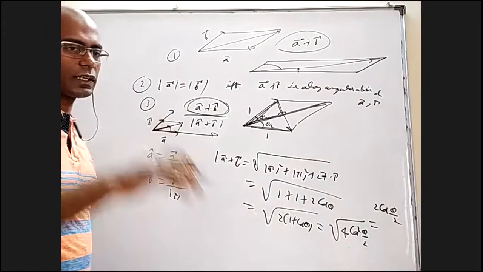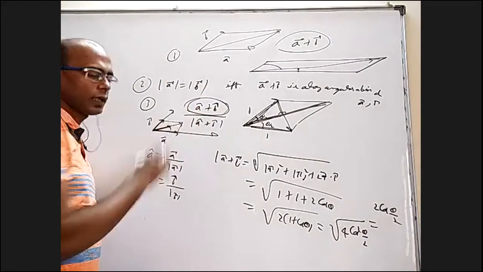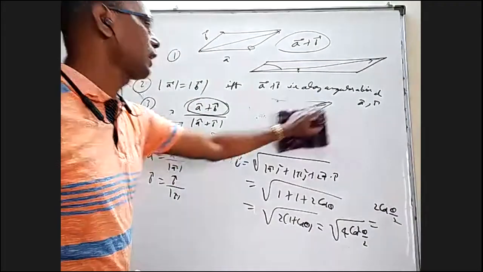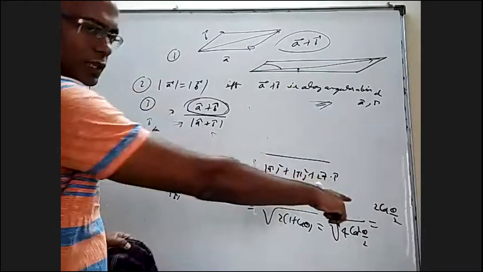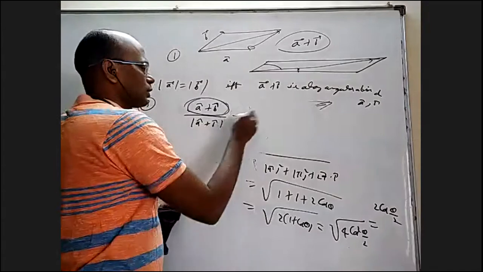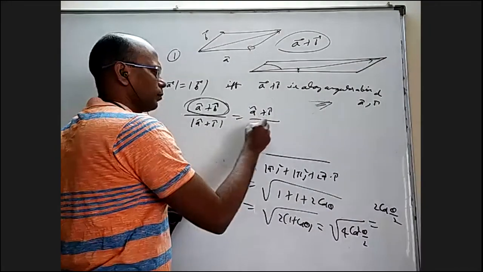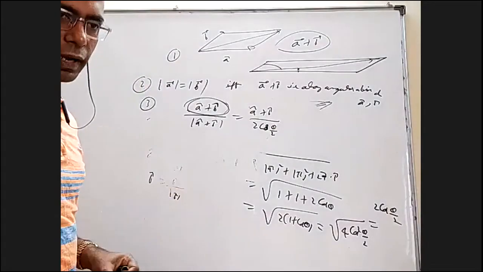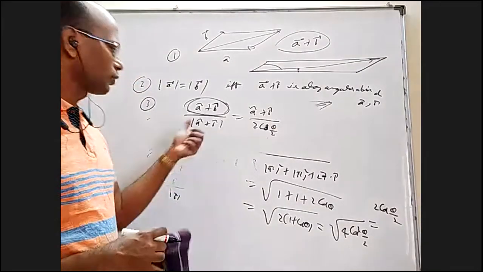But if you want a unit vector along the angular bisector, you have to divide by mod A cap plus B cap. That is actually equal to 2 cos theta by 2, which we discussed just now. So that will be A cap plus B cap by 2 cos theta by 2. If somebody wants a unit vector along the angular bisector of two vectors, you can use this formula.